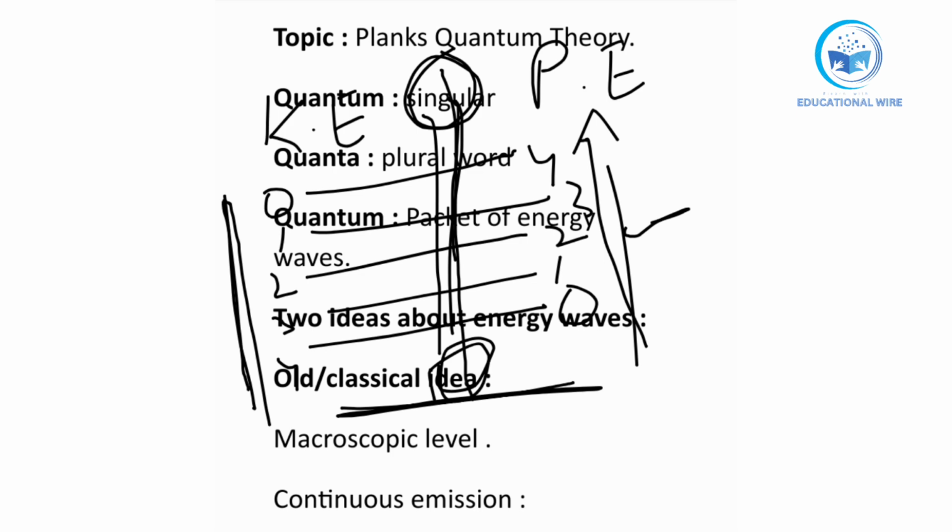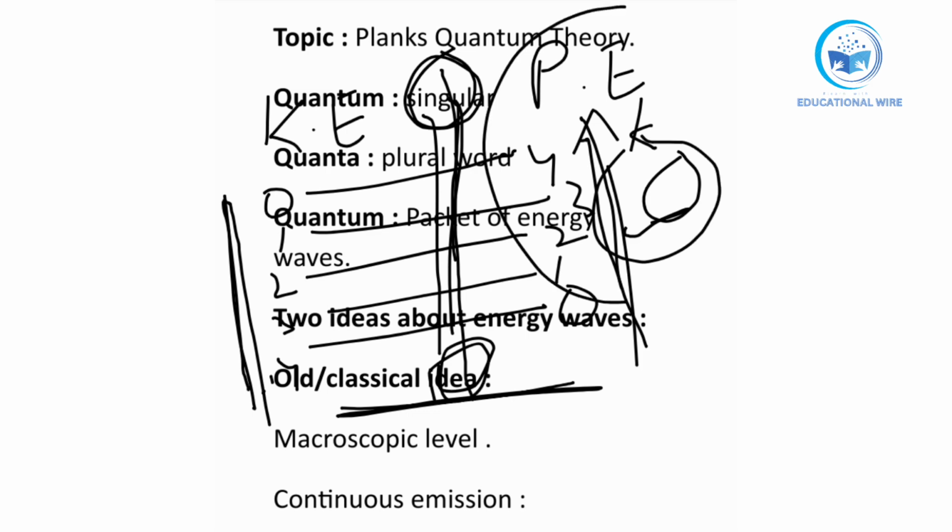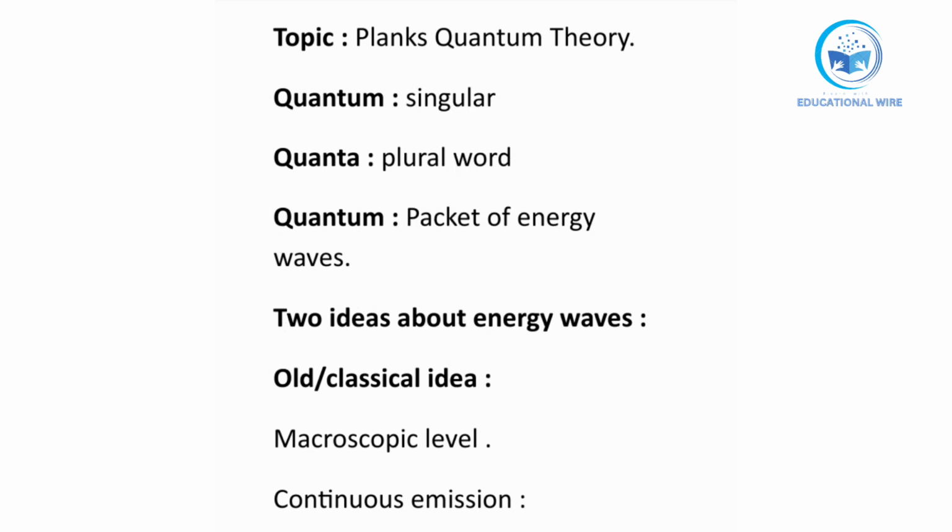In kinetic energy we have high kinetic energy near the nucleus, meaning more motion, like the K shell near the nucleus; when it moves far away it has low motion. Okay, after that, let's move to discontinuous emission.